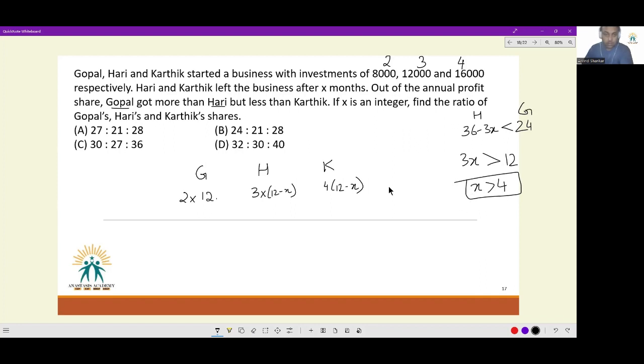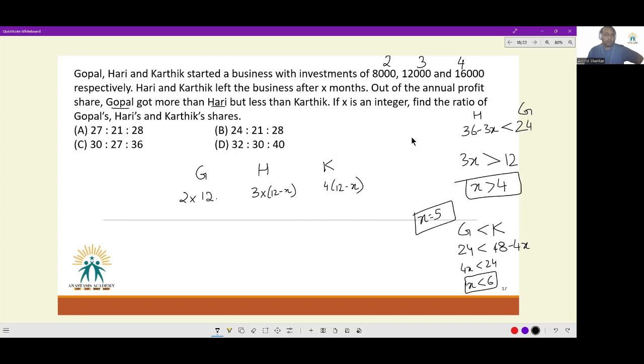But Gopal got more than Hari, but less than Karthik, which means Gopal is less than Karthik. 24 is less than 48 minus 4x, or 4x is less than 24, or x is less than 6. The number of months after which these people left is less than 6. If x is an integer, x is greater than 4, x is less than 6. So the only acceptable value of x is 5.